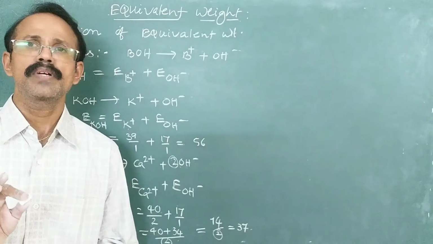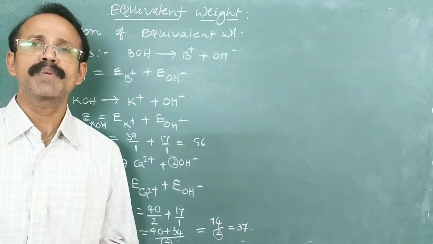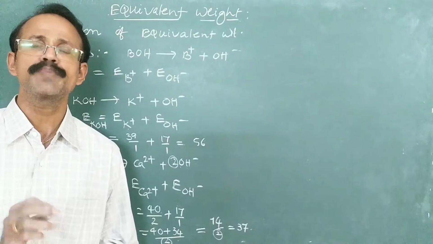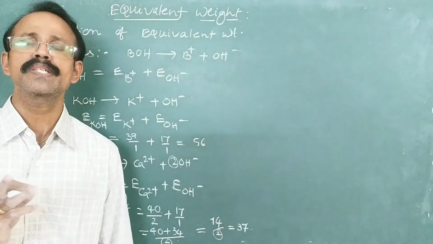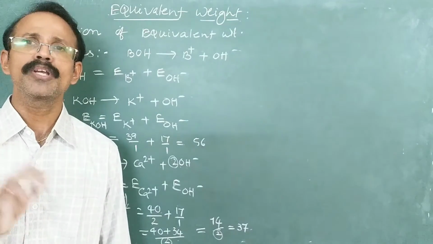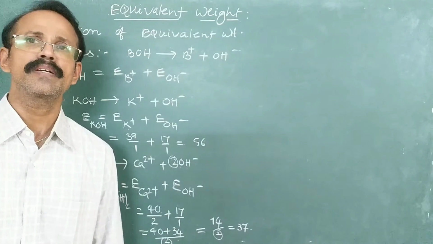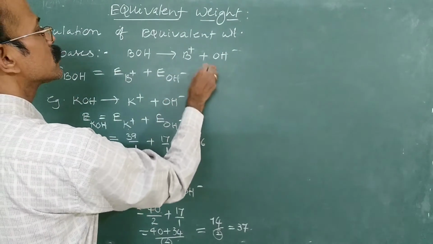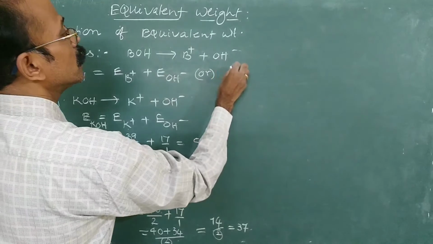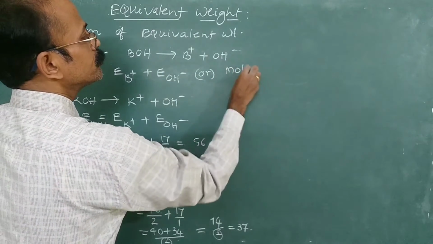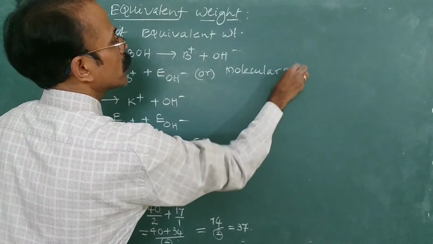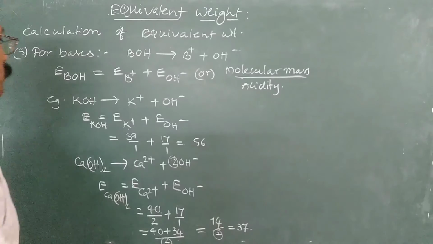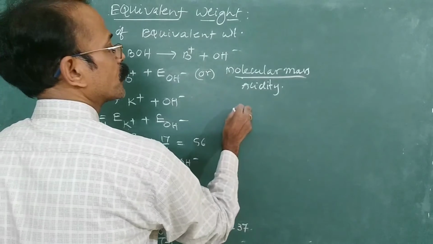So how do you get the equivalent mass of a base? By dividing the molecular mass by the number of OH minus ions, and the number of OH minus ions given by one molecule of base is called acidity. So for bases, equivalent mass is equal to molecular mass divided by acidity.